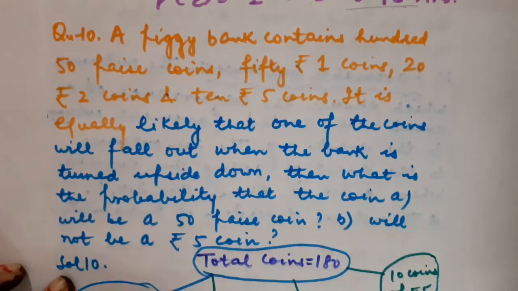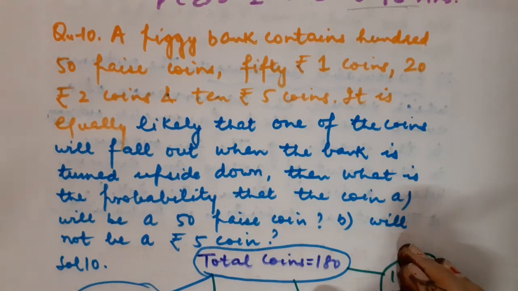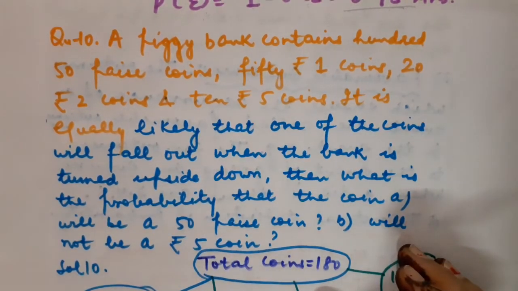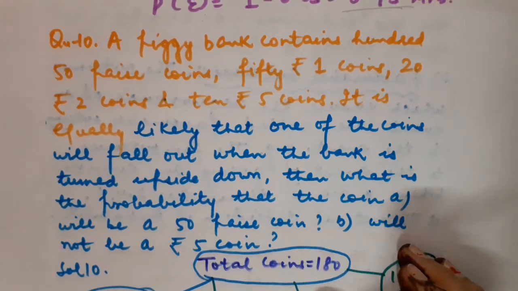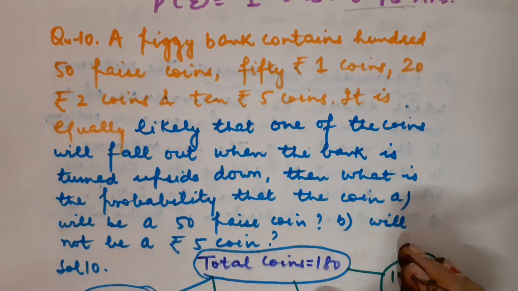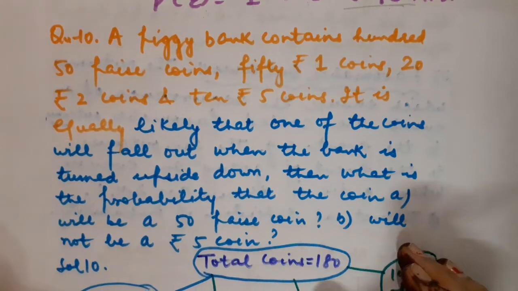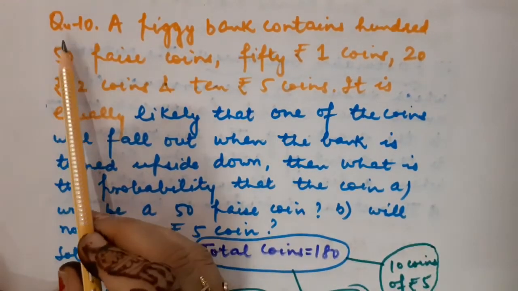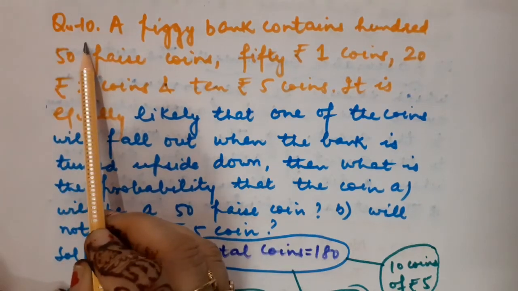Children, in this chapter I am going to pick just the toughest questions. Okay, the simplest ones I am going to give you to do at home. Only those questions in which some solutions are required I am going to explain to you, so that you come to know how to write the steps while solving questions based on probability. Got it? So now I am going to switch to question number 10.